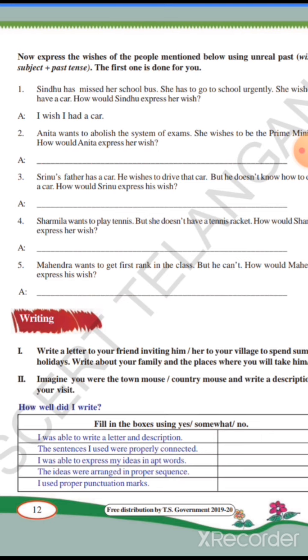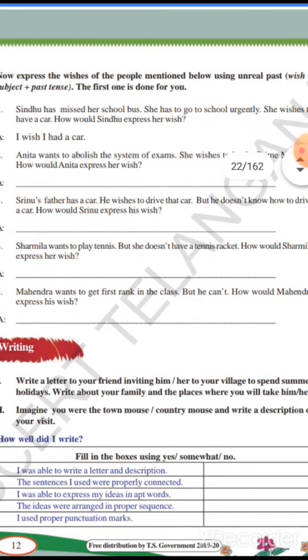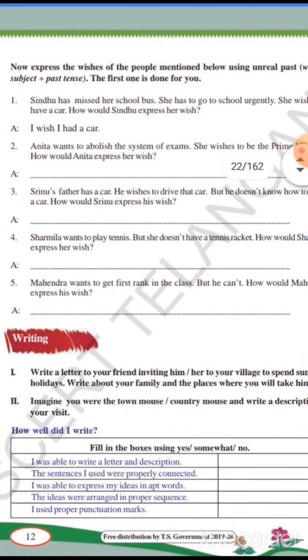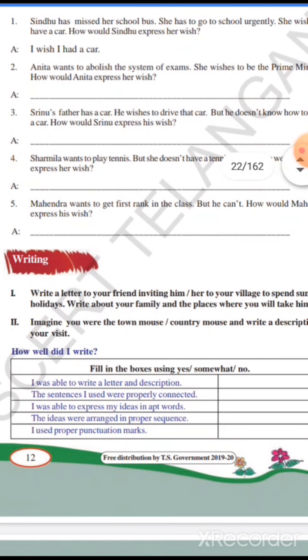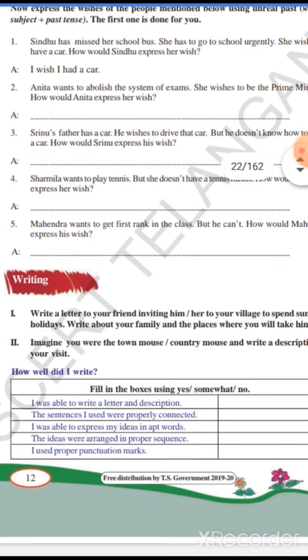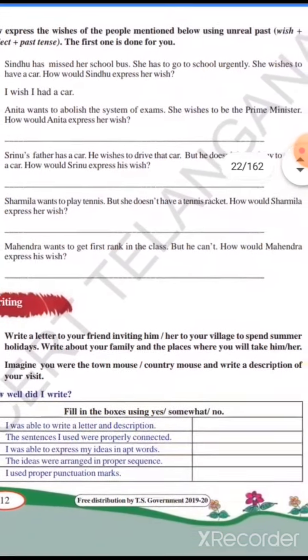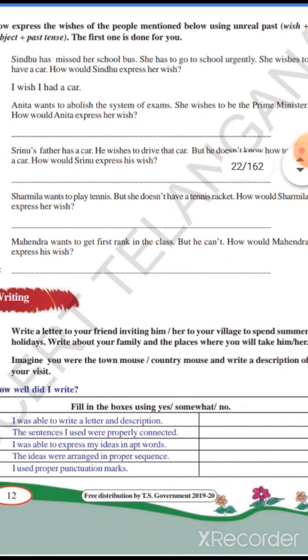See first one, Sindhu has missed the school bus. She has to go to school regularly. She wishes to have a car. How would Sindhu express her wish? I wish I had a car. So here we have already discussed that the formula should be wish plus subject plus past tense.